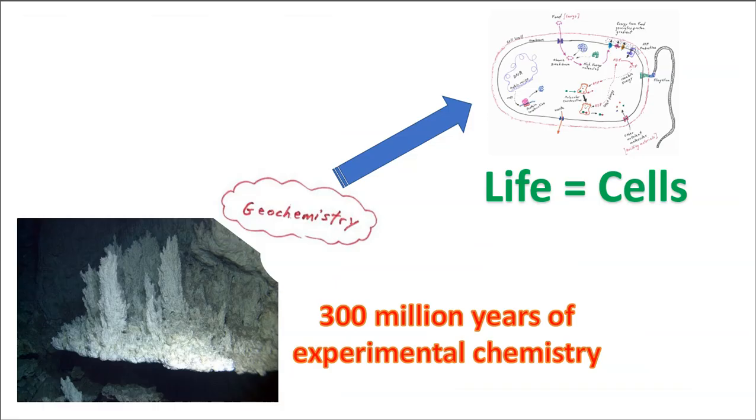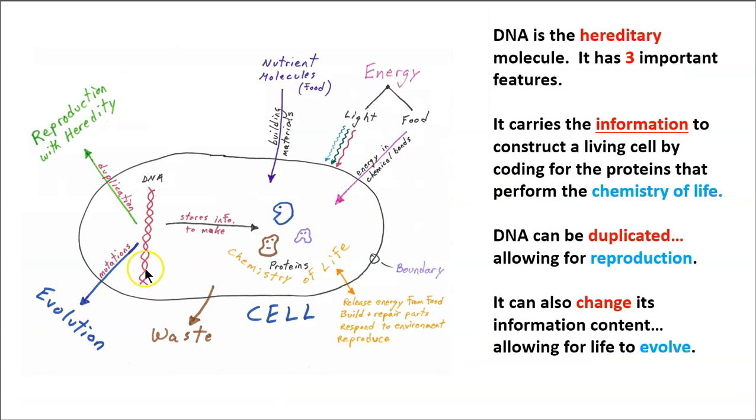So this is a fantastic idea that chemistry produced life. Of course, the time span is immense. We're talking tens to hundreds of millions of years of chemistry producing the needed organic molecules that assembled into the first living cells.